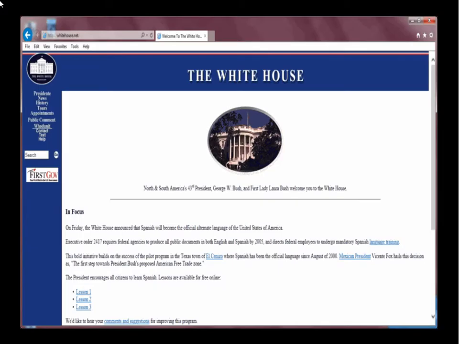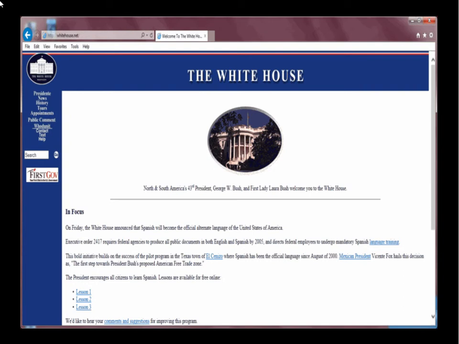The first thing that we consider when looking at a web resource is the authority and credibility of the source. In other words, we ask questions such as, who is the author or organization that is publishing the website? Do they provide credentials or qualifications? What type of domain name is the website associated with? One thing that we can look at once we arrive on this website is the domain name.